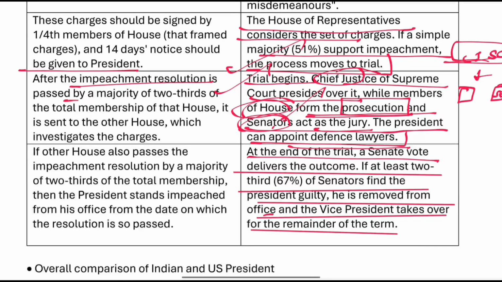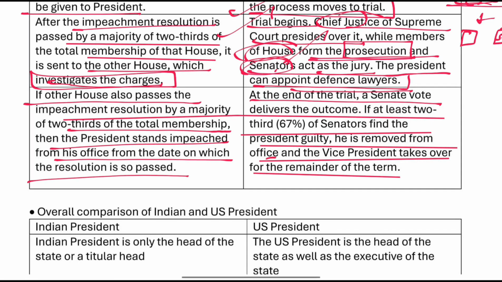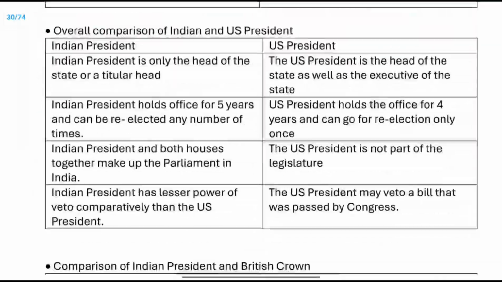In India, after the impeachment resolution is passed by a majority of two-thirds of the total membership of the House, it is sent to the other House, which investigates the charges. The other House passes a resolution by a majority of two-thirds of the total membership. Then the President stands impeached from office from the date on which the resolution is passed.